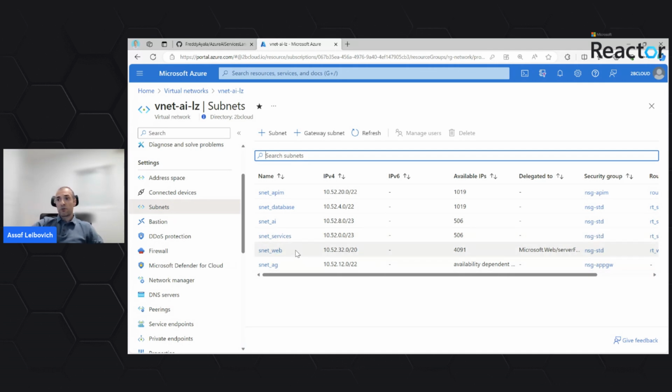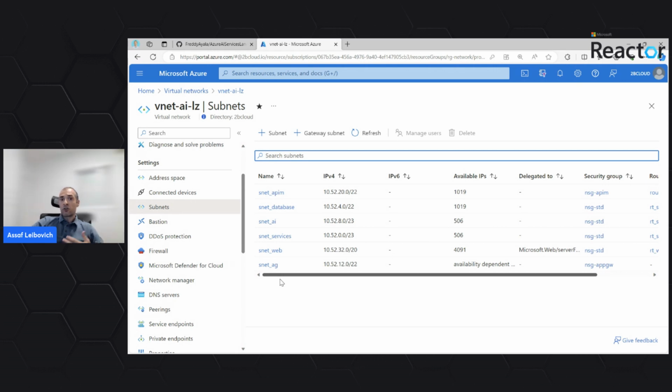We'll have a subnet for the web application. This subnet will host a demo web application that we will also see here in this demo that also accesses the OpenAI service and uses it, again, from within the internal environment. And another subnet hosting an application gateway to be used in cases where we would like to expose our internal resources to external communication from the public internet.